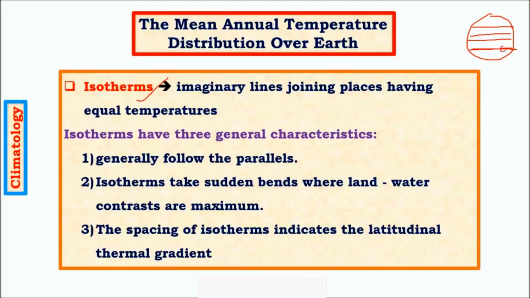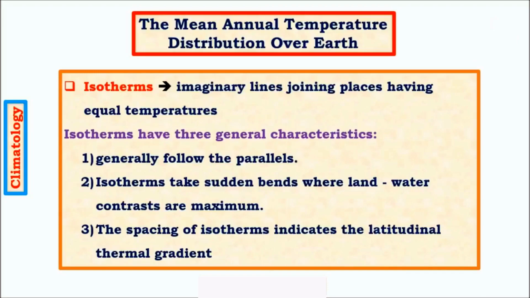For example, if there is a place at this point of the latitude, then it will receive certain amount of heat which will be equal to a place which is at a distance but on the same latitude. But the temperature might vary because of various climatic factors like wind systems and ocean currents and other factors which distribute heat, and there are other factors like slope, height, etc. But in general, what we have is isotherms which are very parallel to latitudes.